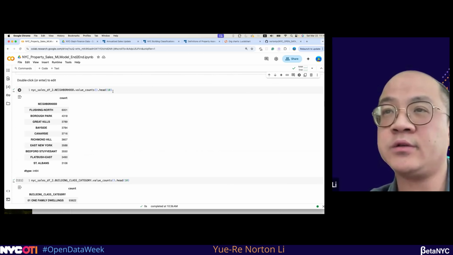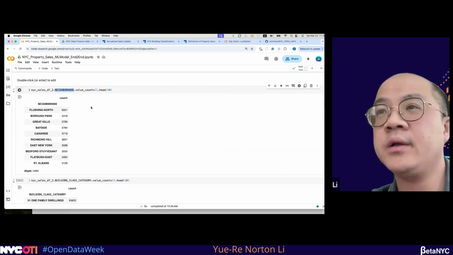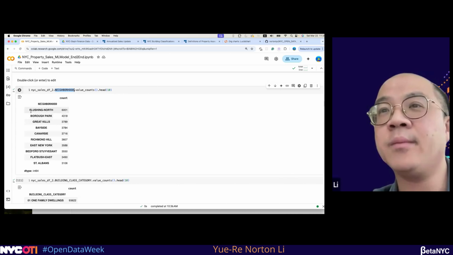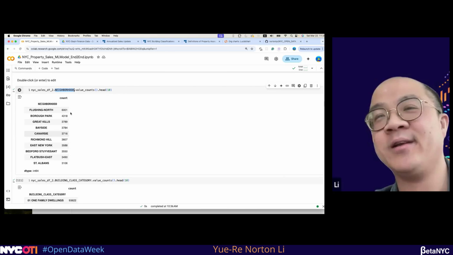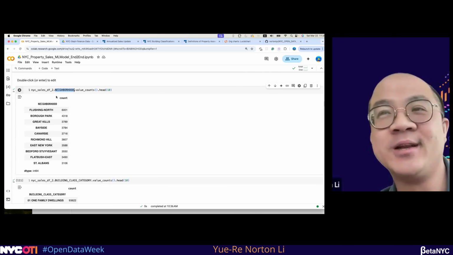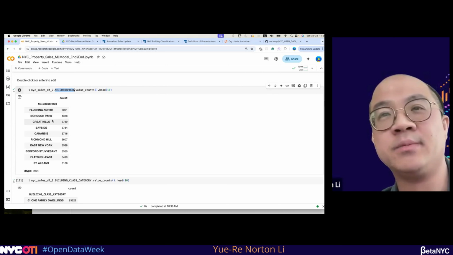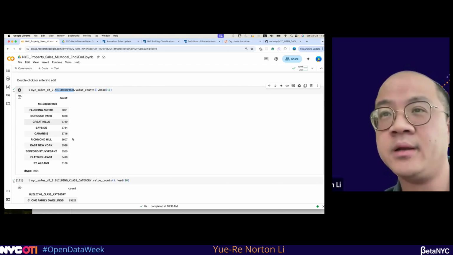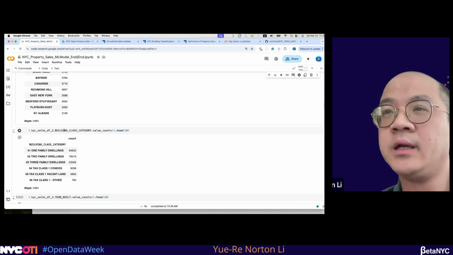And here we are just showing some of the interesting findings. For example, for the neighborhood, you will see the top 10 value counts in order of sales. Most likely you see this in Queens. This is also really interesting because I think Manhattan usually will be the highest one, but here it's showing Queens. It also makes sense because Queens has many more newer building apartments compared to any other boroughs.